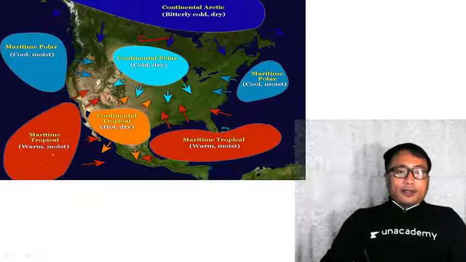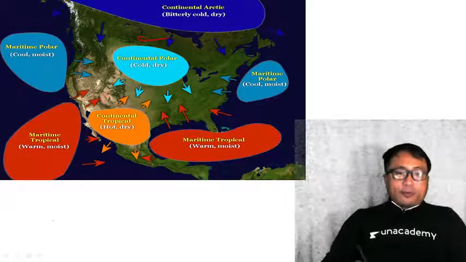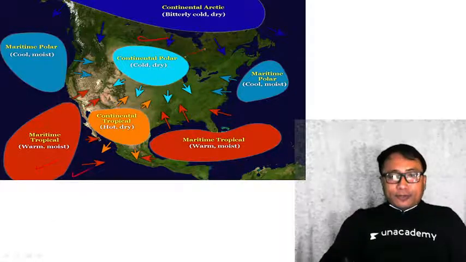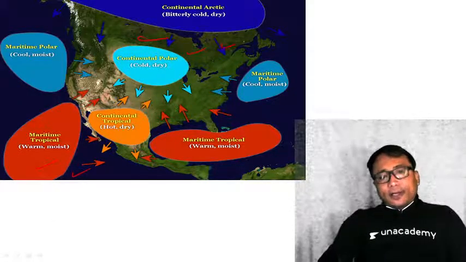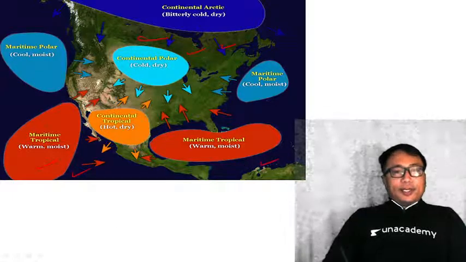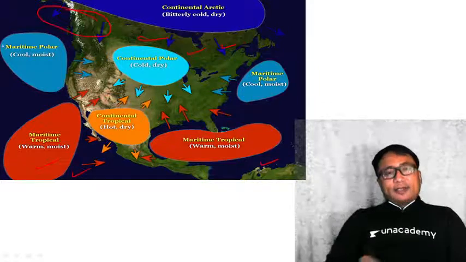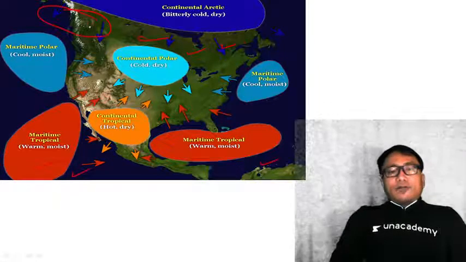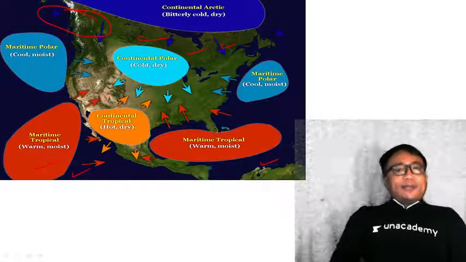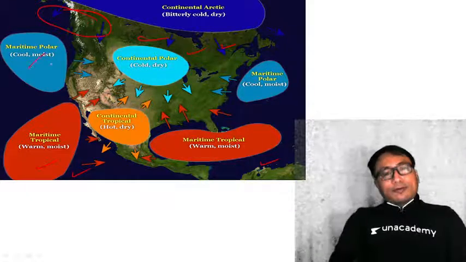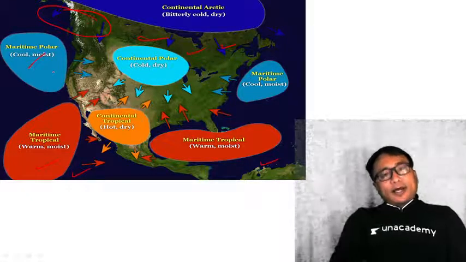This is a source region you see here. Continent. Okay, it can be over a water body, it can be over a continent, it can be in the polar region, it can be in the tropical region. Now you see here, you will not find an air mass developing like this. Why? Because if it is over the land, it should be entirely over the land. If it is over the water body, it should be entirely over the water body. But half land, half water, no.